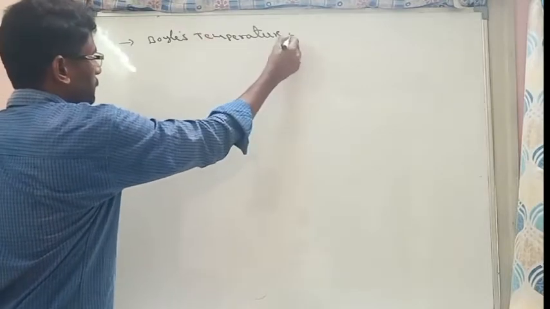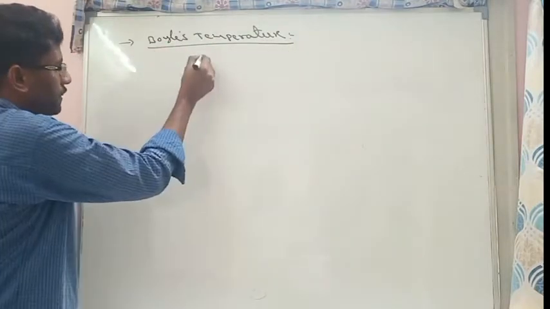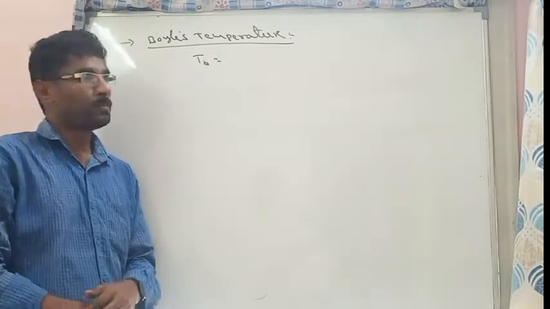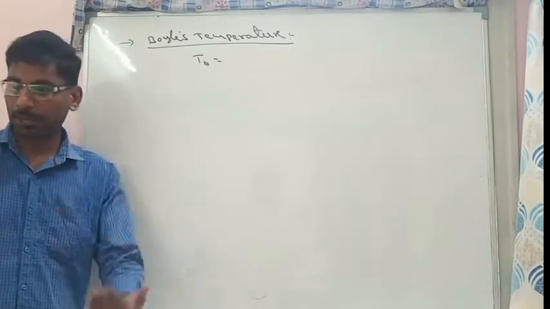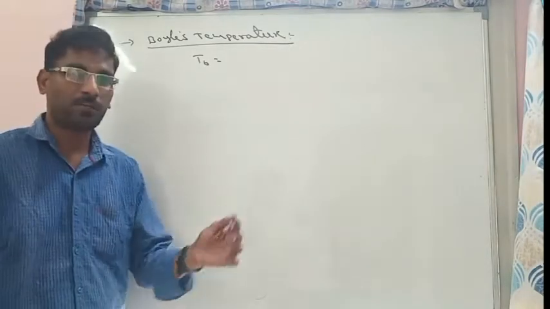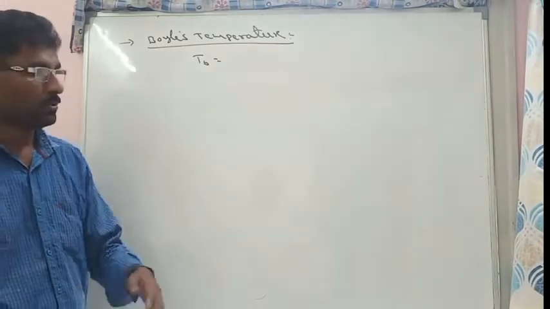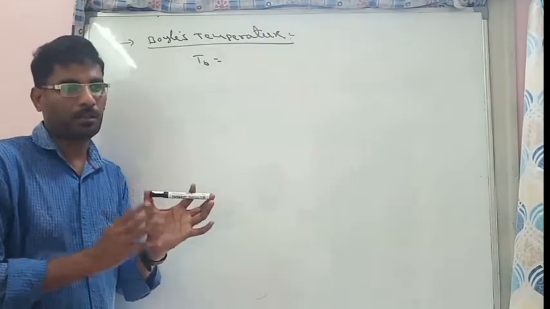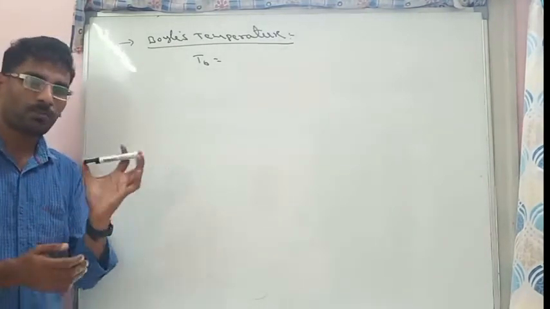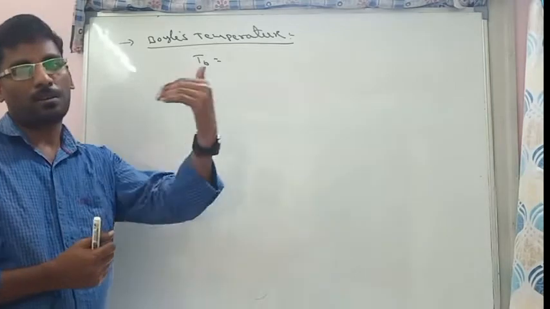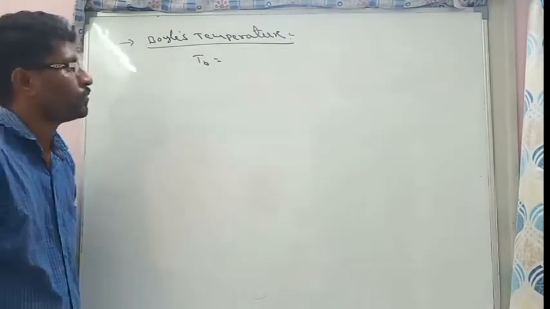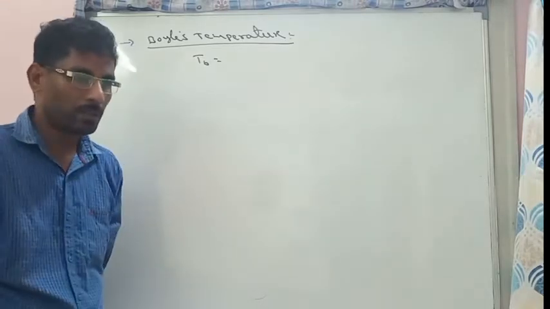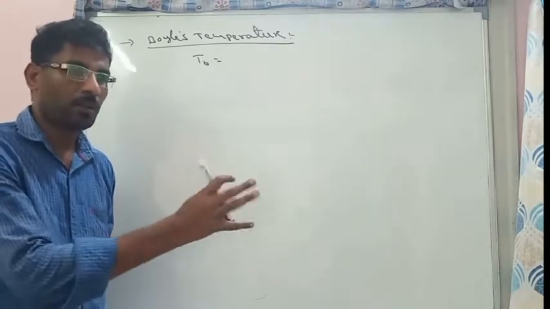Boyle's temperature, it is denoted with TB. Now what is Boyle's temperature? We already completed the ideal gas equation, the van der Waals equation and kinetic theory. In the ideal gas equation there are some drawbacks according to the kinetic theory of gases, so because of that, real gases are not following the ideal gas equation. Real gases will follow the ideal gas or van der Waals equation at some specific temperature and pressure.